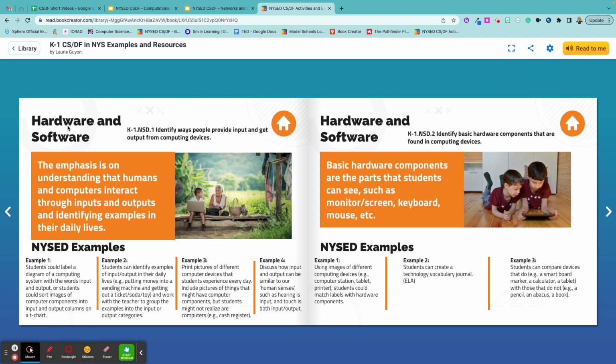Moving on to the hardware and software, second one, we are going to identify the basic hardware components that are found on computing devices. So this could be labeling the parts of a computer. It's building a vocabulary journal and thinking about what different devices can do and how they function.